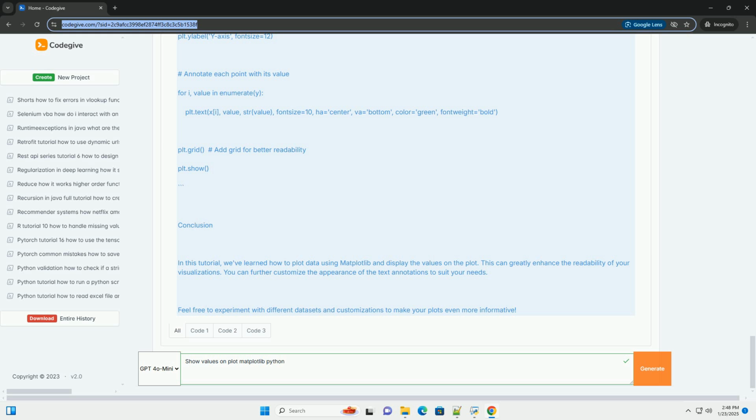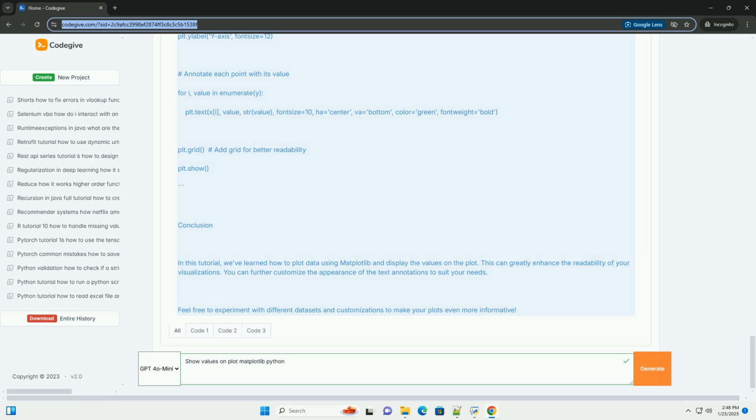Font size, change the size of the text. Color, set the color of the text, example color equals red. Font weight, change the weight, example fontweight equals bold. Rotation, rotate the text to a specified angle. Example with customization. Here's an example with some custom text styling.